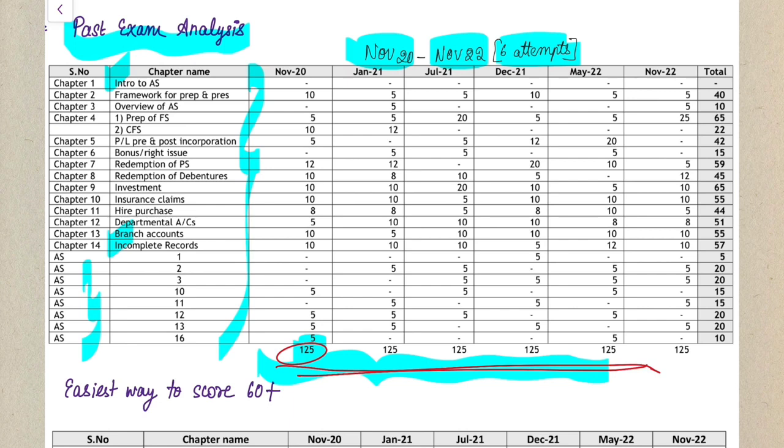So when is this analysis going to help you is that in case in your exam, if you are planning to skip any chapter, how do you decide whether you can skip it or not? The toppers in the examination decide whether they can skip a chapter or not. What they do is they basically go through this analysis and they see for how much marks it has been asked in the previous attempts, for how much weightage has it been given in the previous attempt. If it's not given more weightage or questions from that chapter are not being very easily picked up, then it's okay, you can skip that chapter. Otherwise, it is very important to score good marks in your examination that you do that chapter and go.